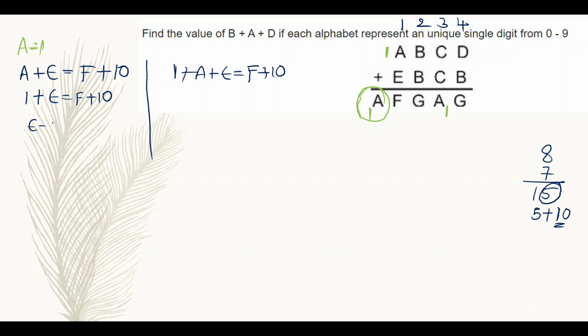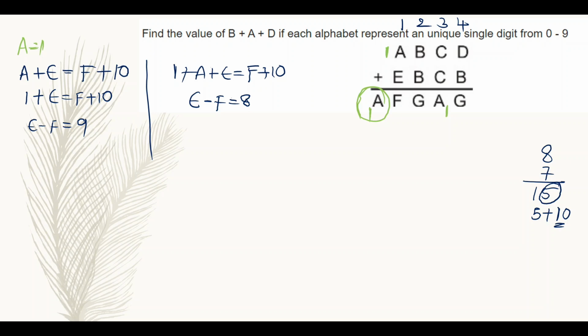Then E minus F is equal to 9. If we come here, 1 plus E, 1 plus 1 plus E. So in the place of A, I am writing 1. Then 2 plus E is equal to F plus 10. Then E minus F is equal to 8.